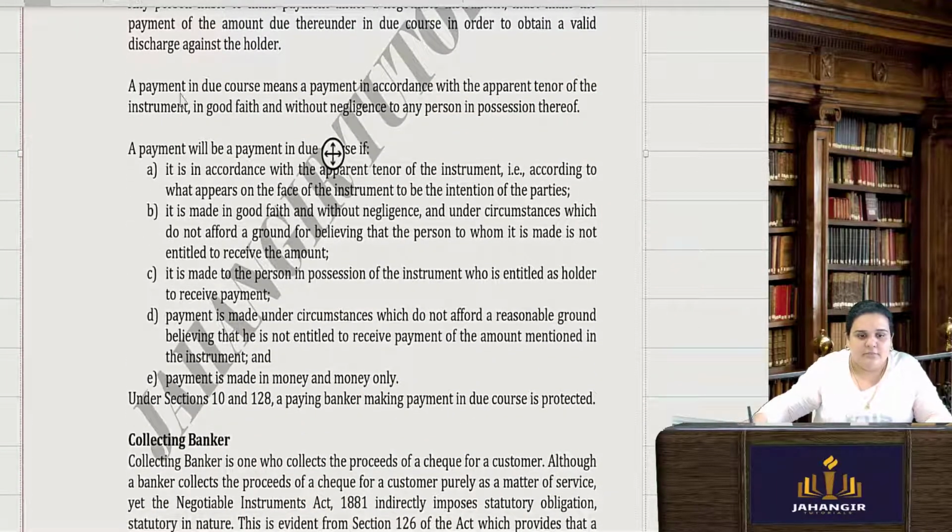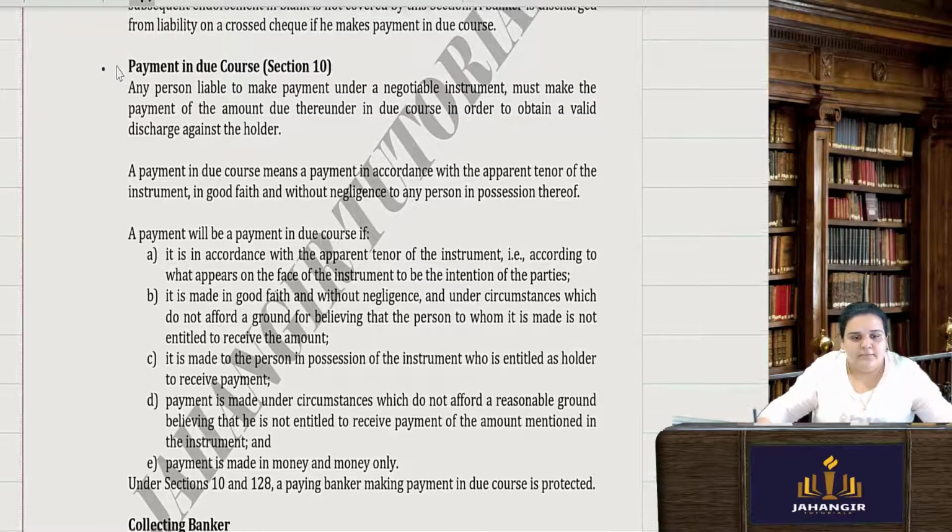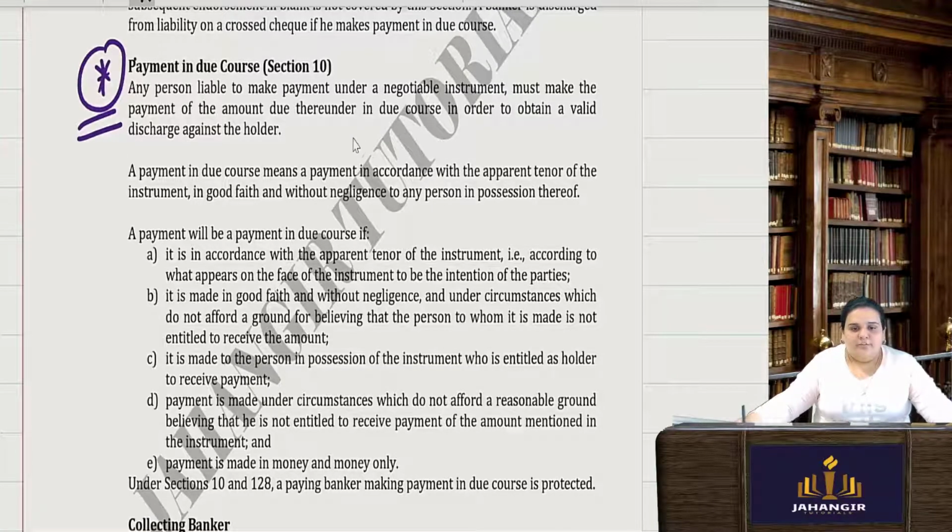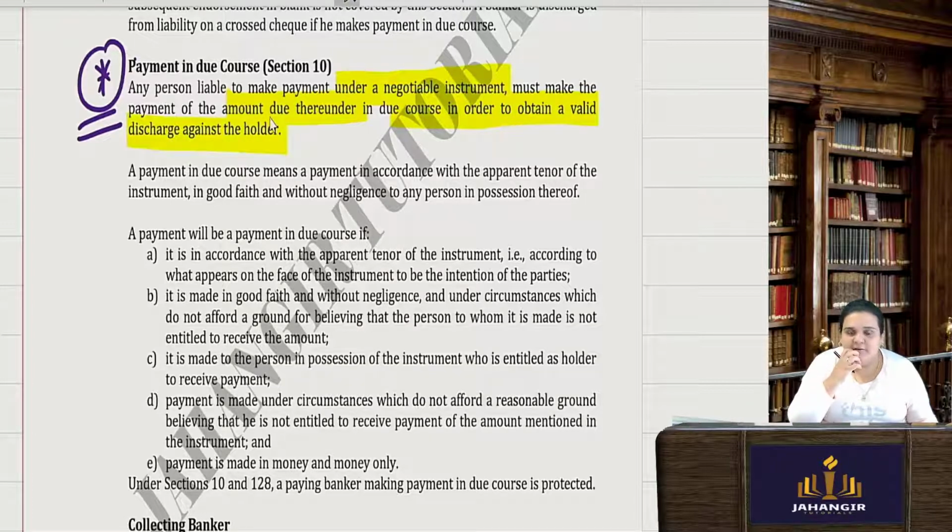Payment in due course. Okay, now what do you mean by this payment in due course? Payment in due course means any person liable to make payment under this negotiable instrument. Say suppose I had to make a payment, I must make the payment of the amount due thereunder in due course in order to obtain a valid discharge against the holder.